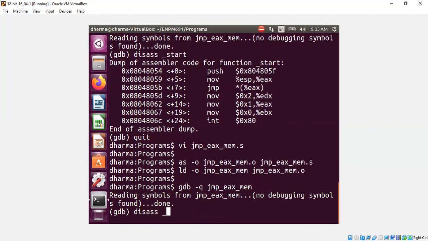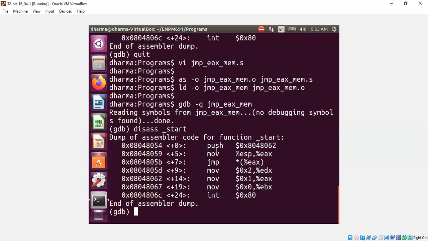Let's look at what is there in my assembly code to make sure my hardcoded addresses are fine. Yeah, it should be fine now. It's pointing to this address, so it should skip this statement.